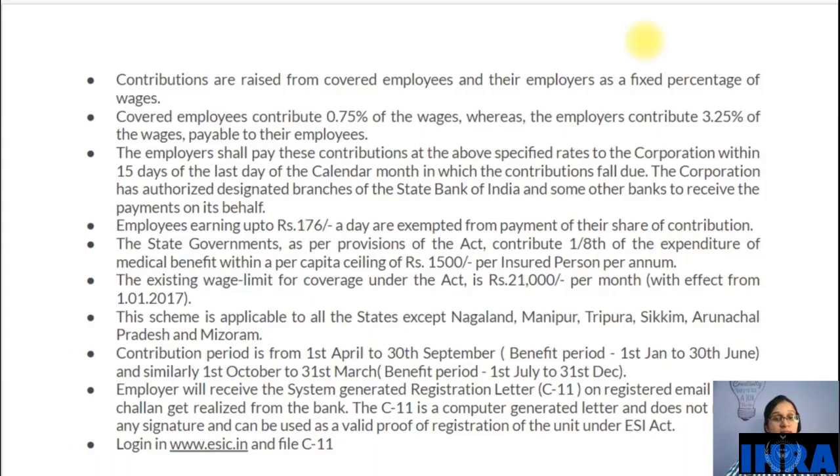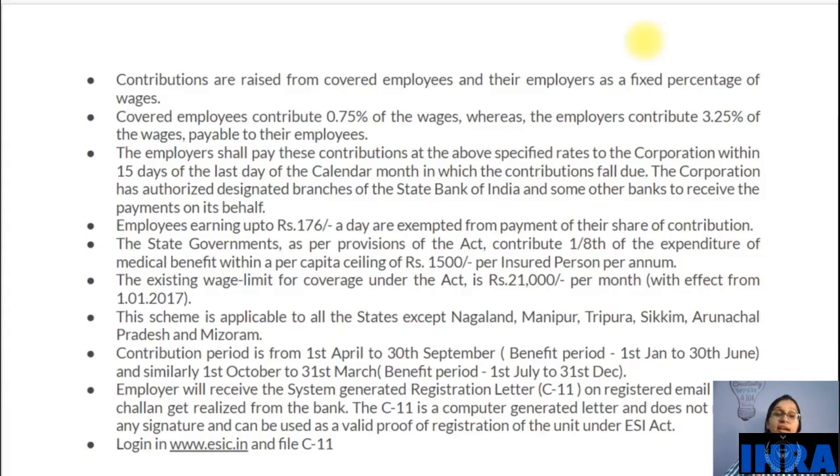Also in this act, the state government contributes 1/8 of the total expenditure of medical benefit within a per capita ceiling of 1500 rupees per insured person per annum. So the state government contributes 1/8 of the expenditure of medical benefit, and at maximum it should be 1500 per person per year.